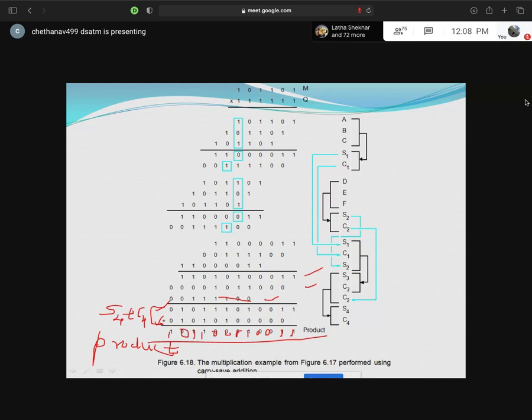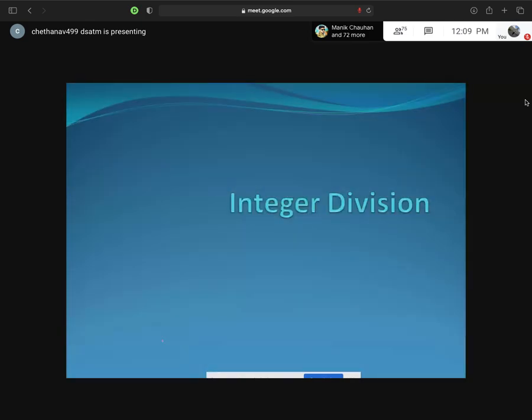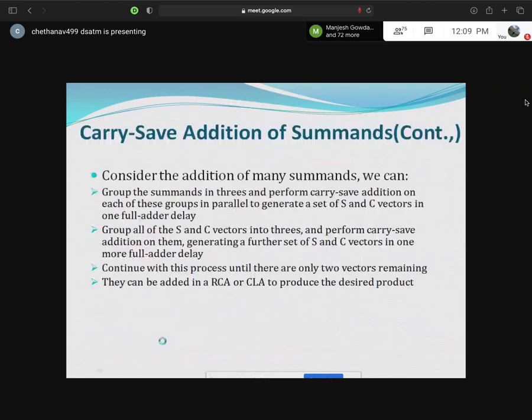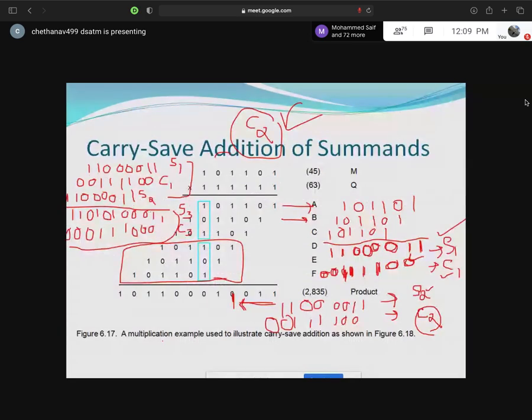Understood? You understood this? Understood or not understood? If you have not understood, tell me yes ma'am, not understood. Yes or no? Something you have to reply. This is one of your assignment questions. You have to explain this with this example. You have to explain carry save addition with this diagram only.